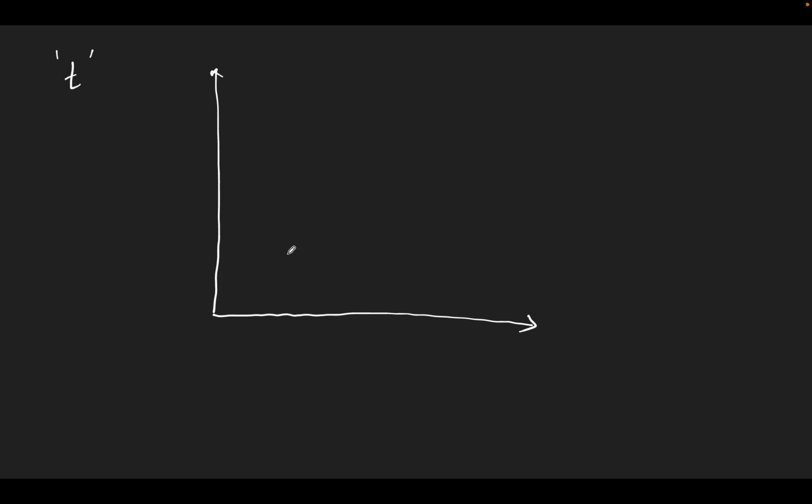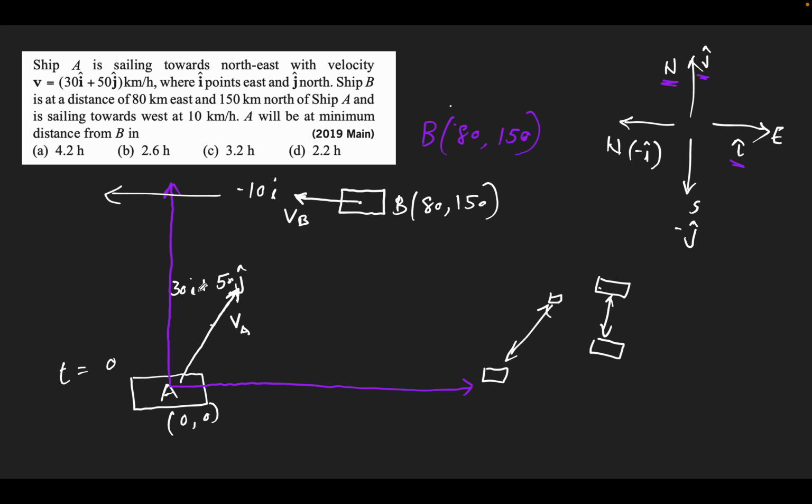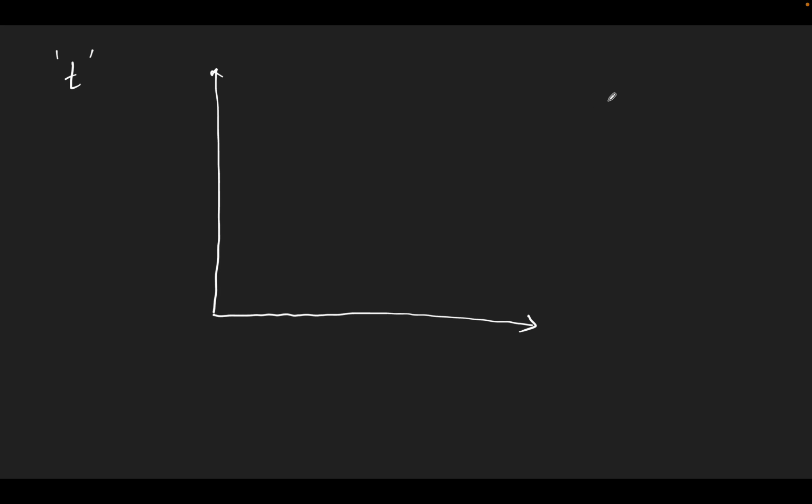Let the coordinate of A and B be found. Distance traveled is velocity into time, right? So after time t, what will be the coordinate of A?